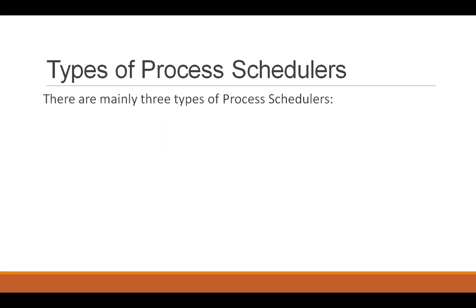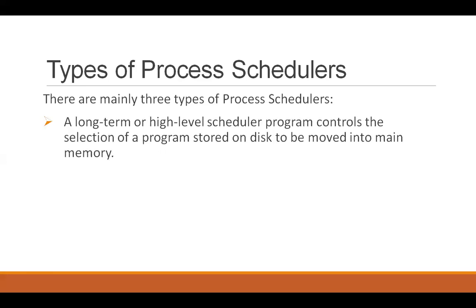And for that, we have three types of process schedulers. The first one is the long-term or high-level scheduler. This is the scheduler which is responsible for shifting the program from the secondary storage, the hard disk drive, into the main memory.